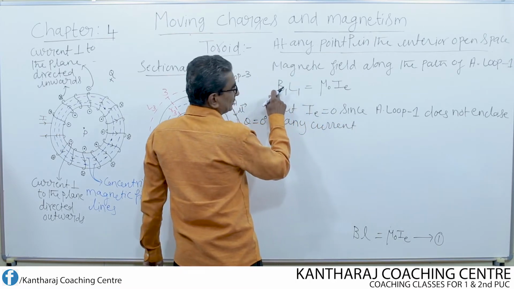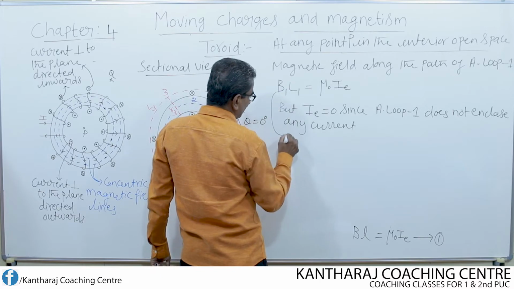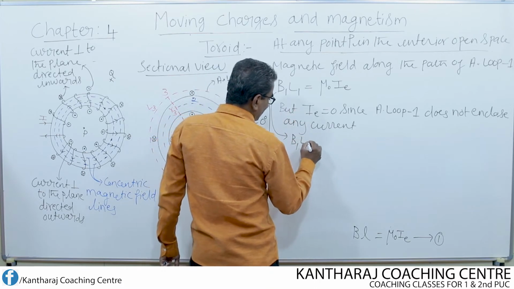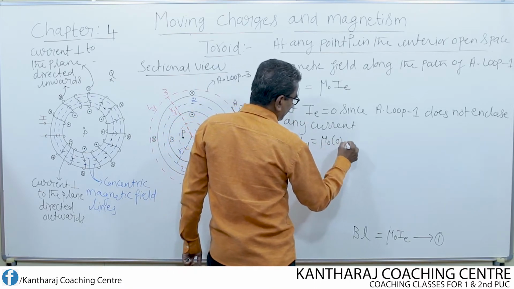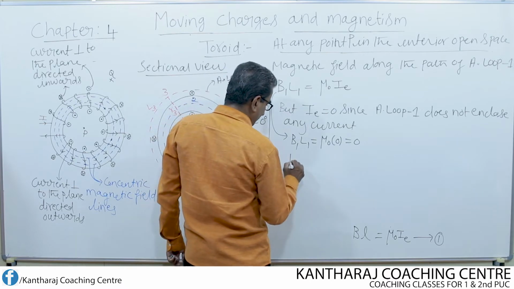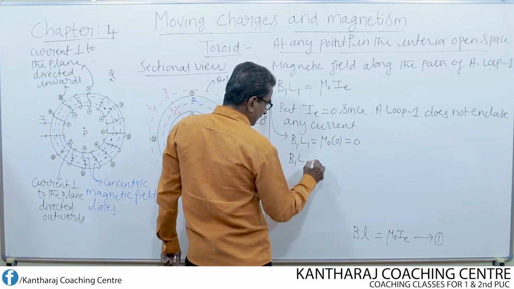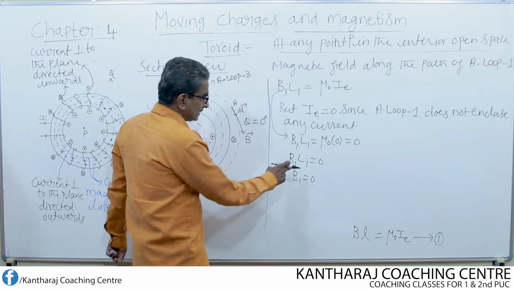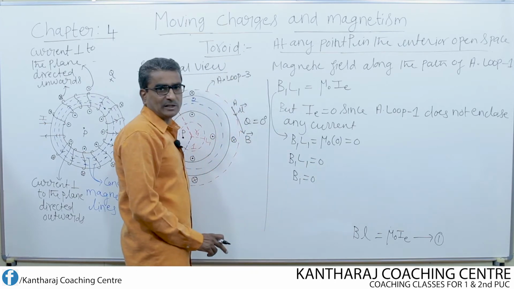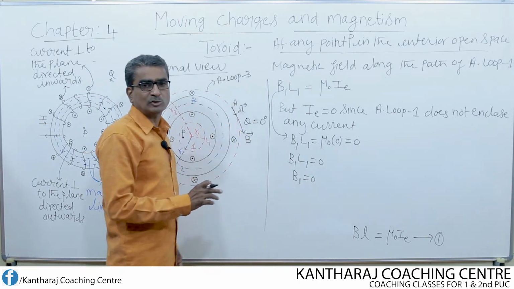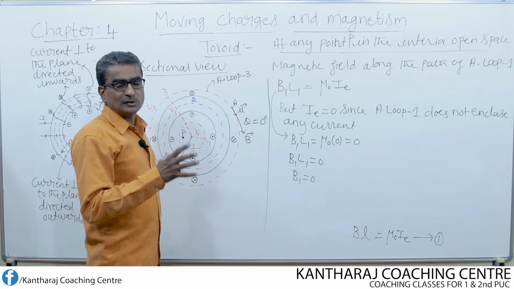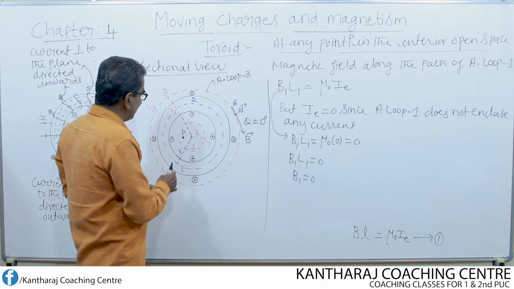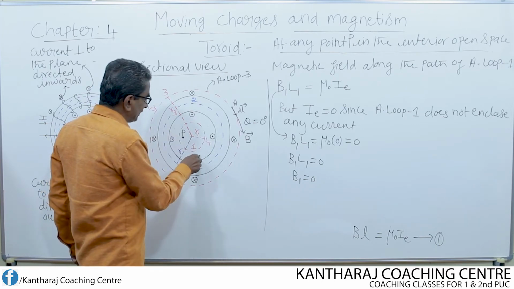Then what happens to this equation now? This equation now becomes B1 L1 equal to mu naught into 0, which is equal to 0. So B1 L1 equal to 0, then finally B1 equal to 0. Because if you cross multiply L1 to the denominator of the right hand side, 0 divided by L1 once again turns out to be equal to 0. That means no magnetic field exists in the interior open space at any point, either at this point or at this point or at this point or at this point.